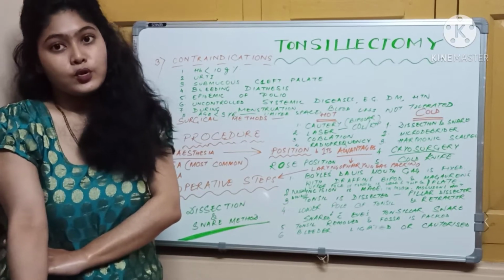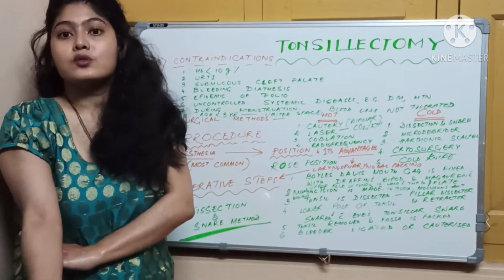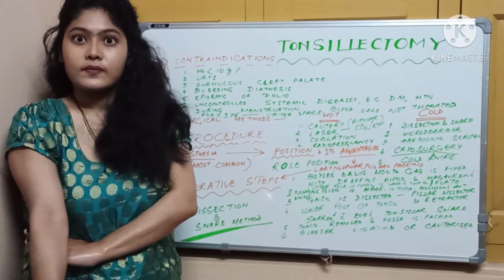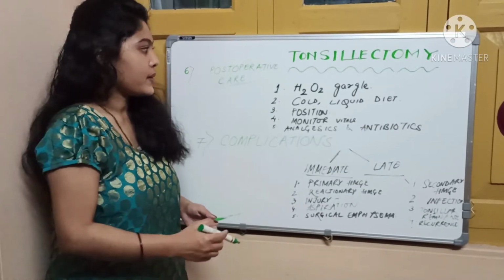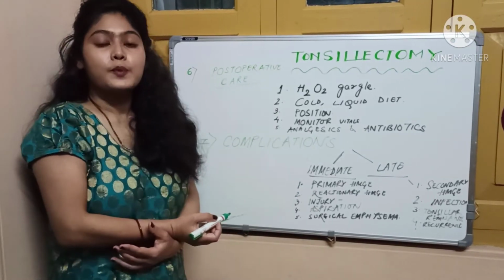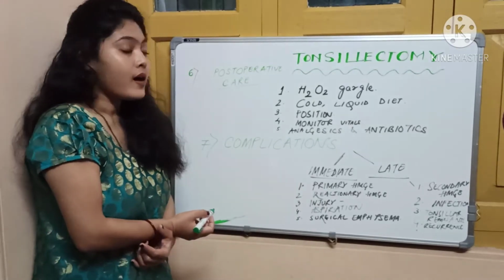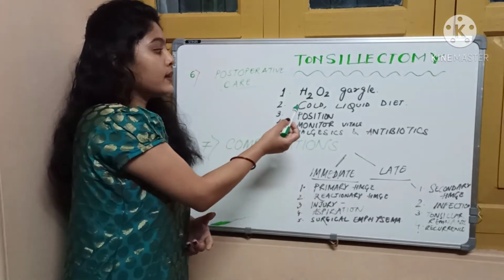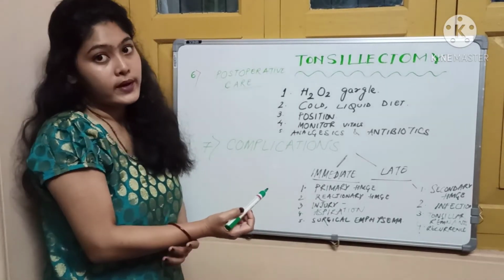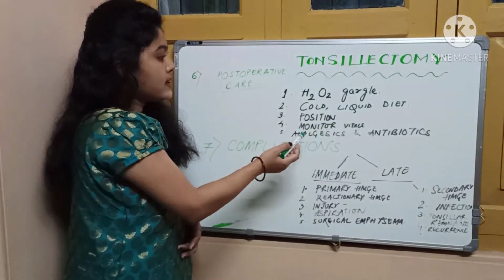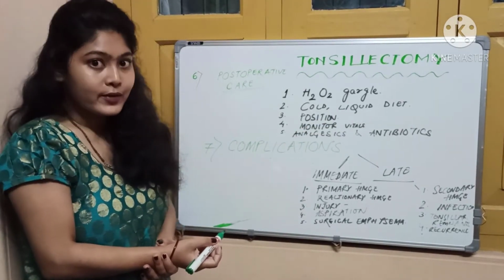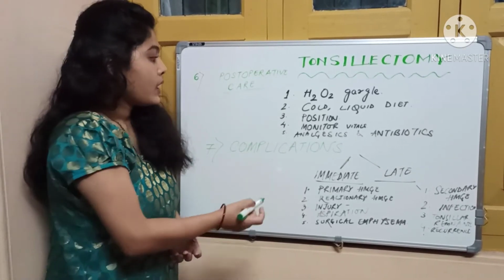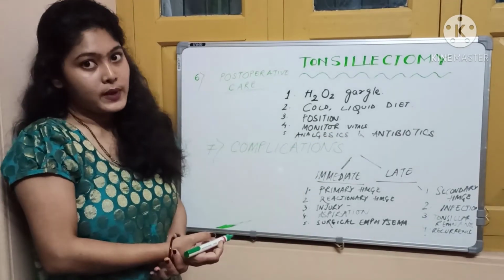Now we will move on to the complications of this surgery and the post-operative care. First, the patient should be positioned in the tonsillar position. After that, hydrogen peroxide gargle has to be initiated. The patient has to be on a cold liquid diet, and the vitals should be monitored at regular intervals so as to know whether there is any bleeding. Then analgesics and antibiotics are to be instituted.